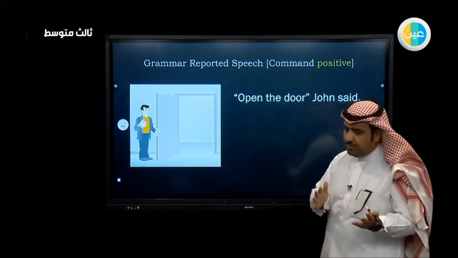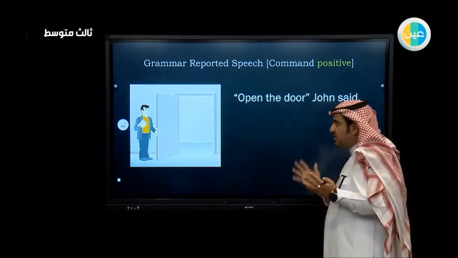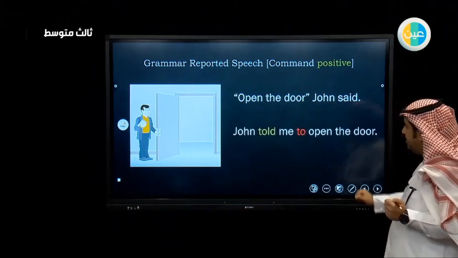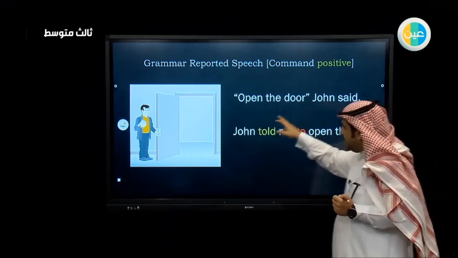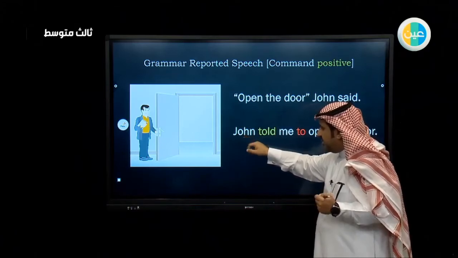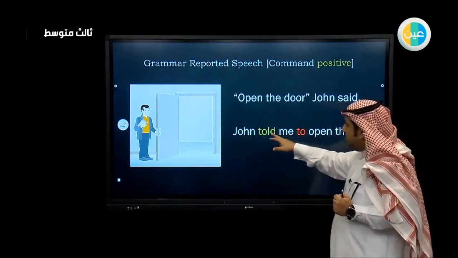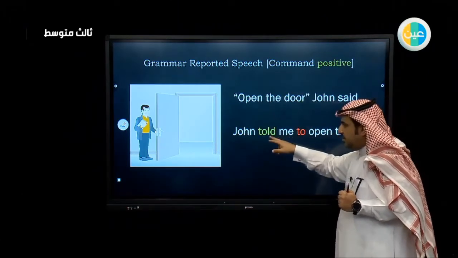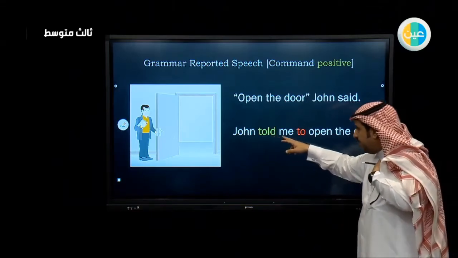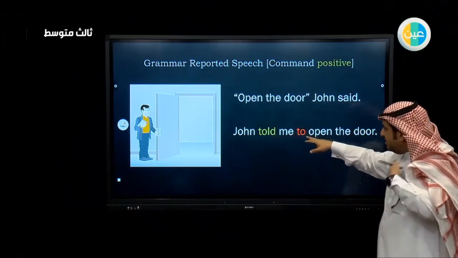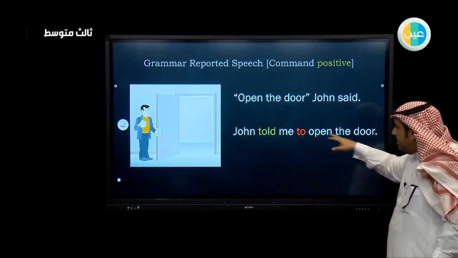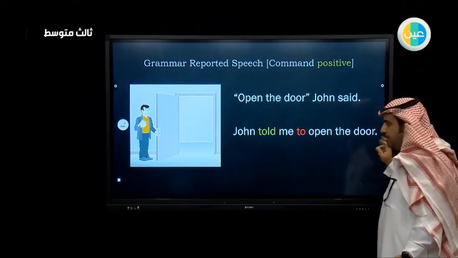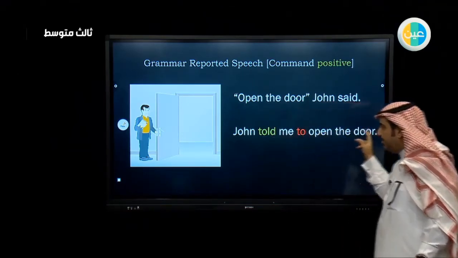So if I want to report this sentence and tell what John has said, I make some changes. Look here. I brought John, the speaker, the one who said the sentence, to the beginning. Then I use the word told as it is a command. Who did he tell? He told me, for example. So John told me, and then I insert the word to. Then I complete the sentence as it is: open the door. So John told me to open the door.